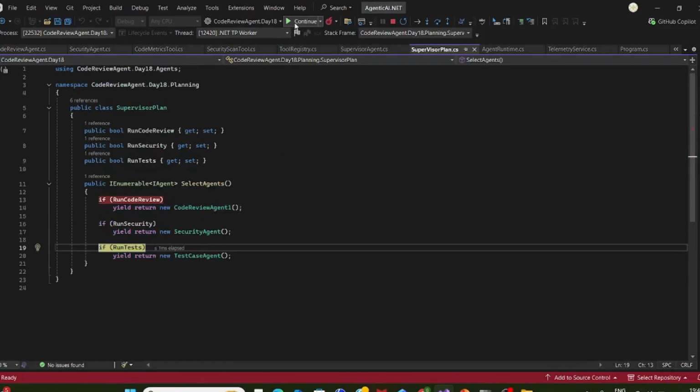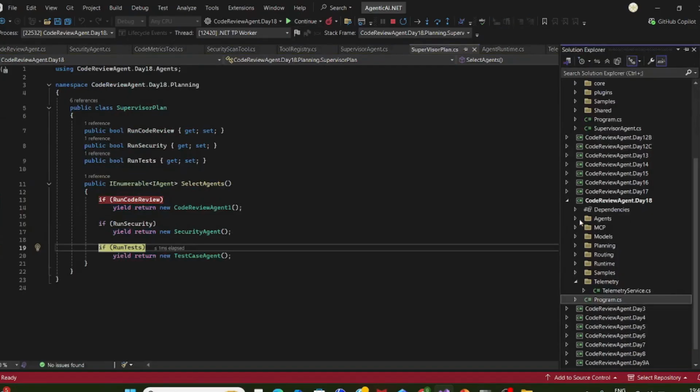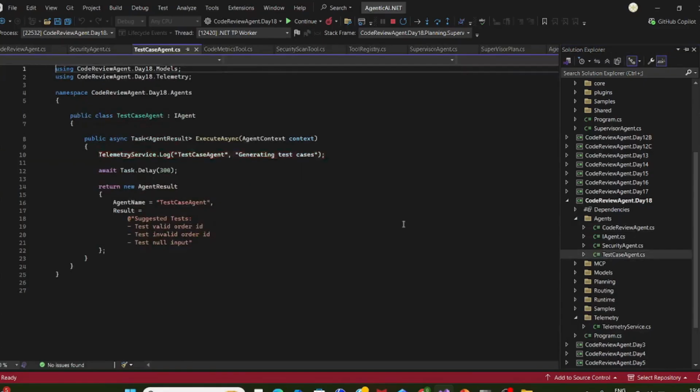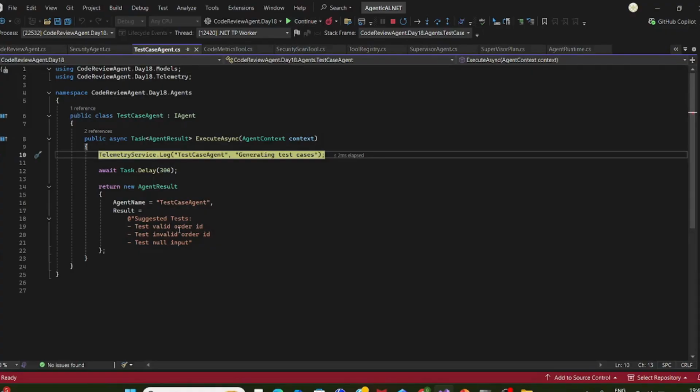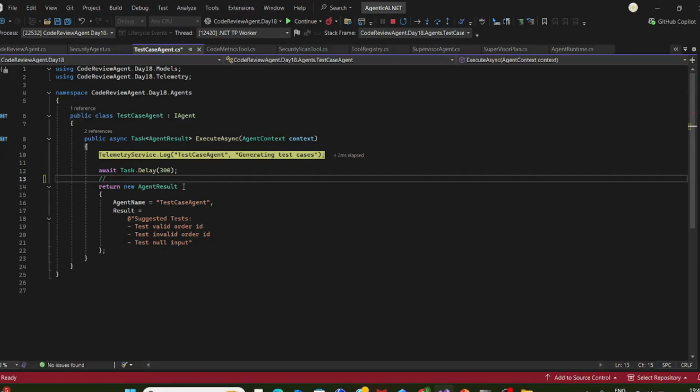So now the test case agent. In the test case agent, you are not calling anything, meaning no MCP tool is required. So it will simply, you can write some prompt here also to execute test case generation. If you want to write test cases using this agent, then you can visit Day 13, I think, for the test case agent. You have to make a call to the LLM to generate test cases, and that will be given as a response. So now we have hard coded it.